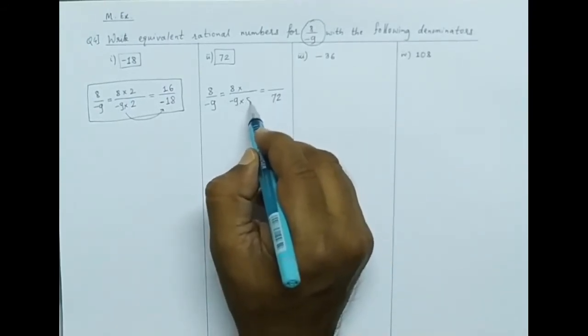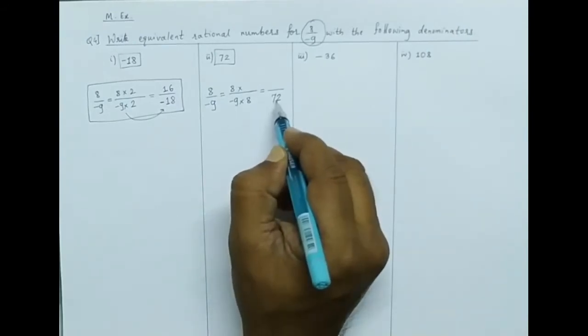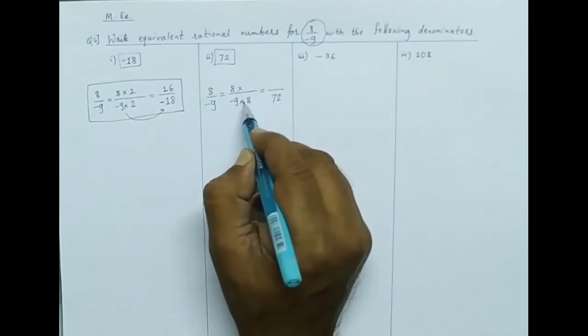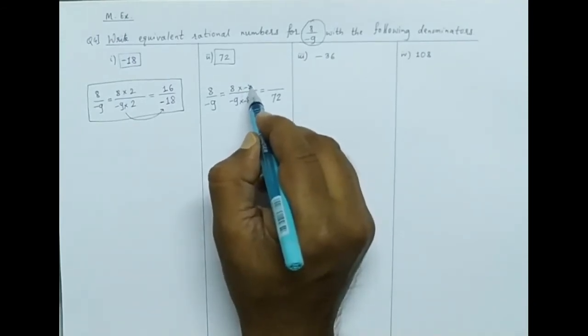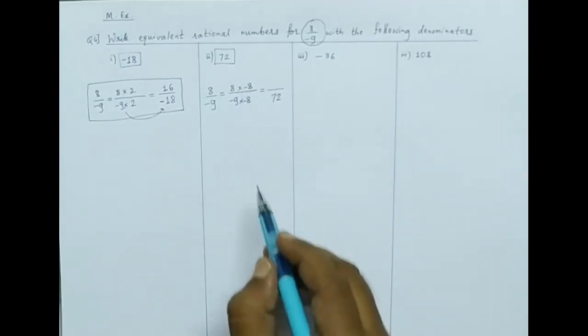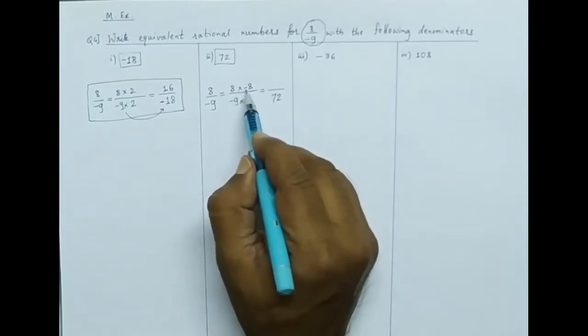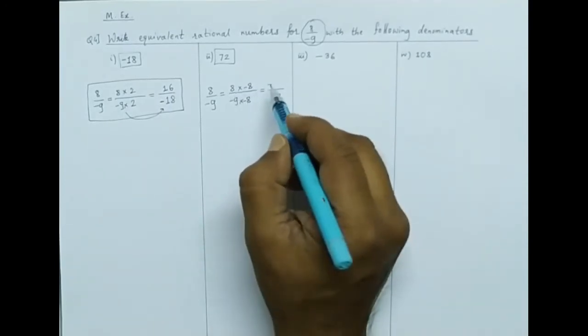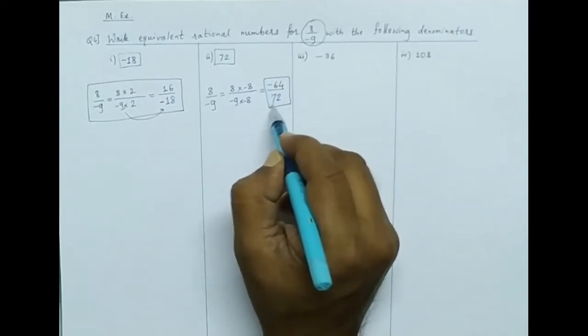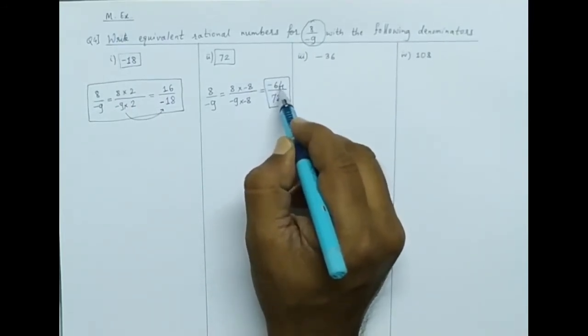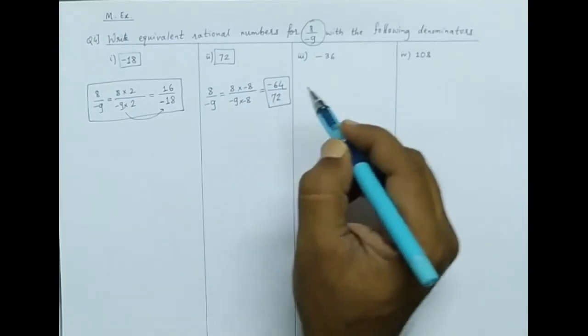So 9 eights are 72, and minus into minus becomes plus. So we have to multiply numerator and denominator by minus 8. Plus into minus becomes minus, and 8 eights are 64. So when the denominator needed is 72, the numerator becomes minus 64.